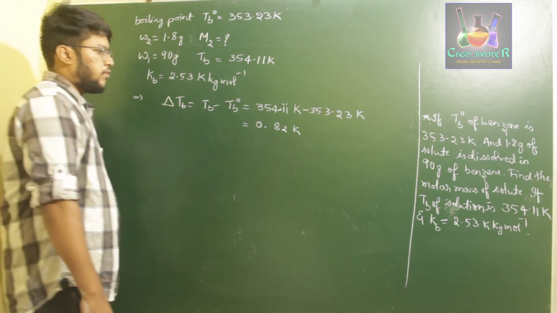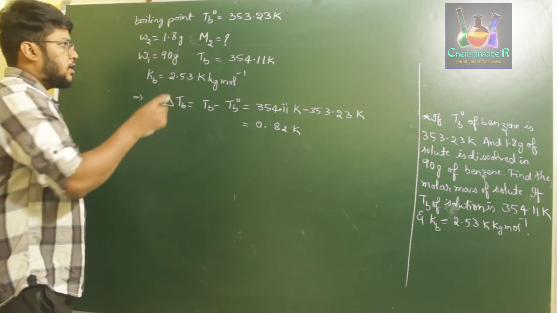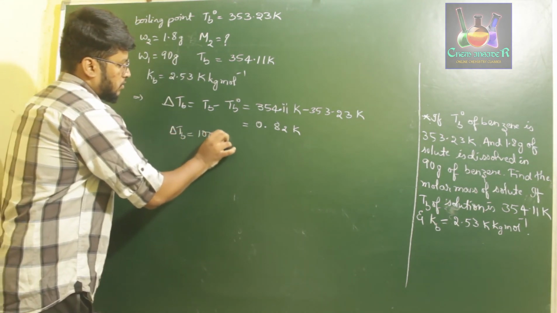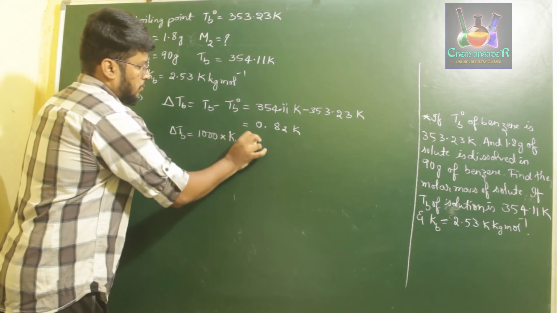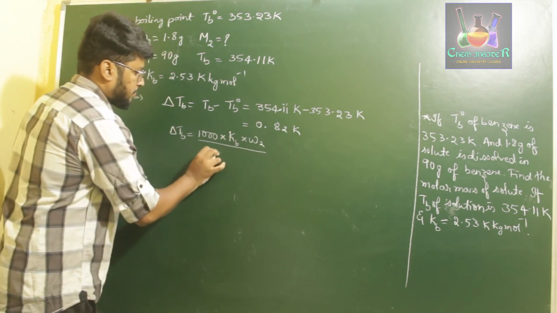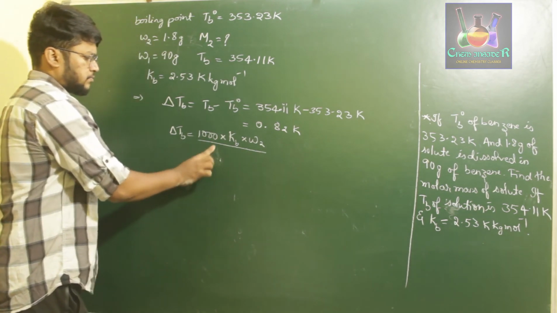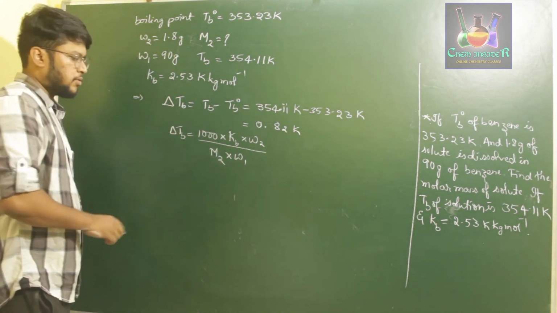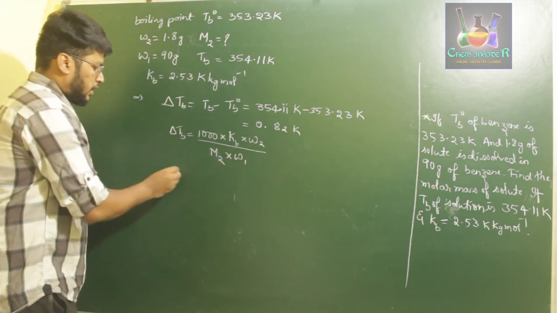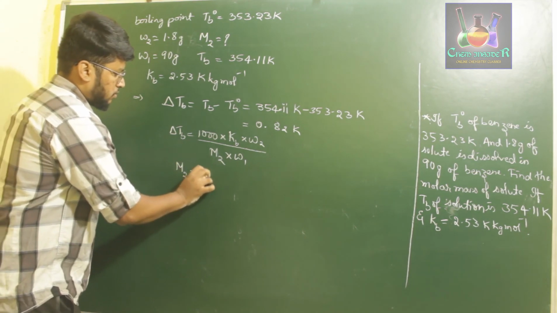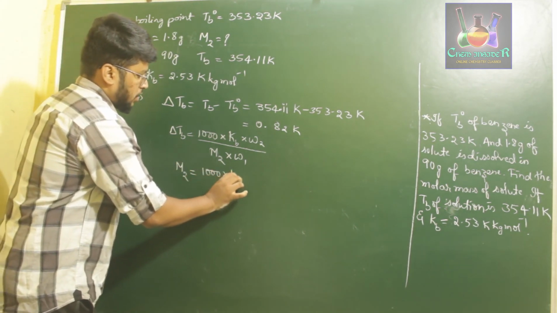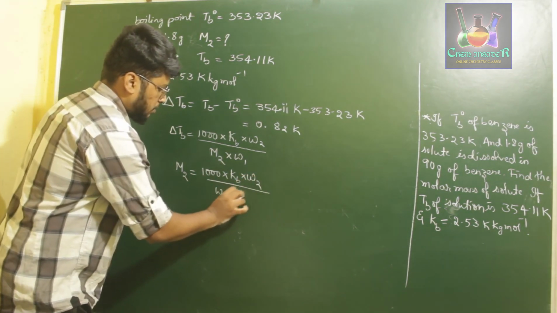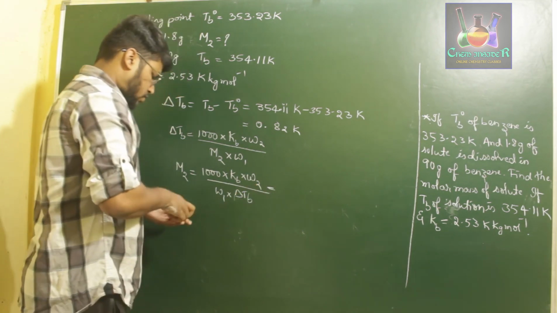So now we have delta Tb, and for the formula we know that delta Tb is equal to 1000 into Kb into W2 divided by M2 into W1. Okay, so this is the formula. Take M2 on the left hand side, delta Tb on the right hand side, then M2 will be equal to 1000 into Kb into W2 divided by W1 into delta Tb. So substitute those values.